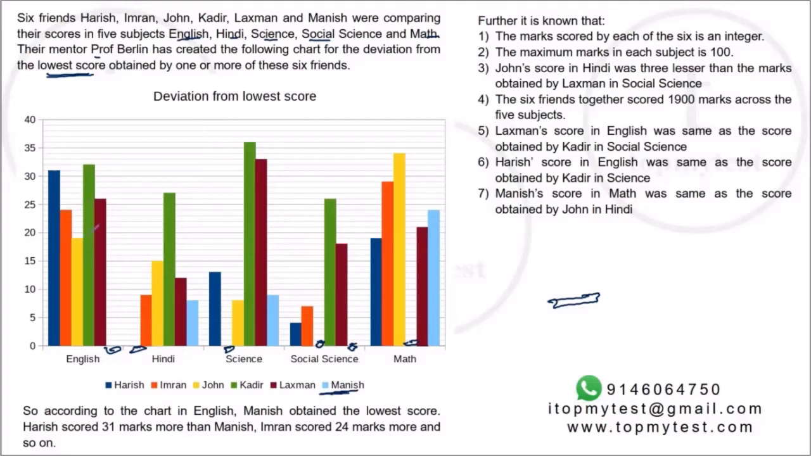Now you have to tabulate this data with people H, I, J, K, L, M across the subjects: English, Hindi, science, social science, and maths. And you also need to check who's the lowest. So it's a test of your eyesight, but it'll take you about 1.5 to 2 minutes to tabulate it neatly. Once you tabulate it, I think the rest of the questions should be doable.